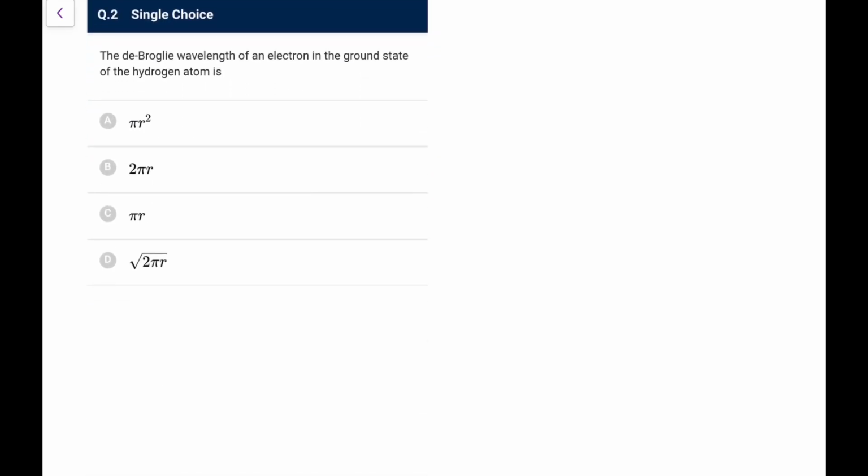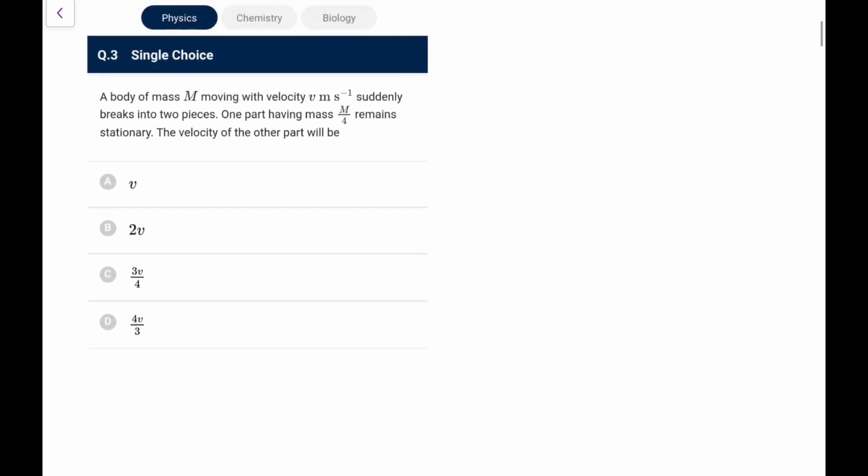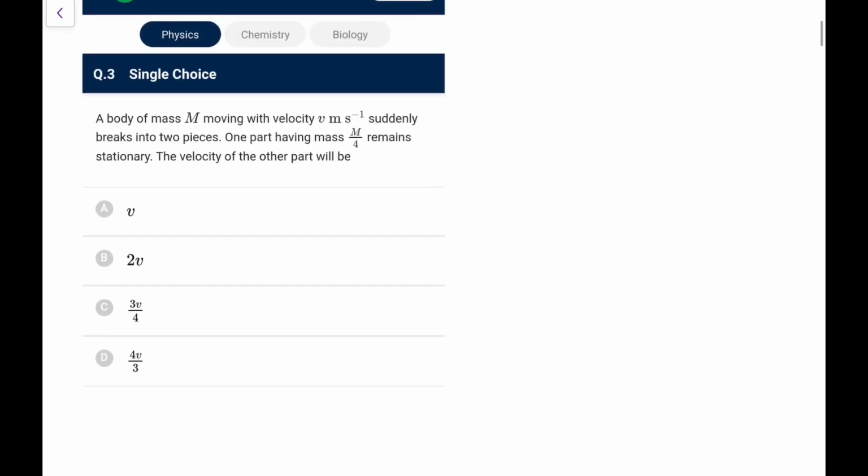Second, the de Broglie wavelength of an electron in the ground state of the hydrogen atom is. Now, we can directly go, the de Broglie relation here says 2 pi r is equal to n lambda. So for the ground state, 2 pi r is equal to lambda, so lambda is equal to 2 pi r. Go for option B here. That was the de Broglie explanation of the angular momentum quantization of the Bohr model.